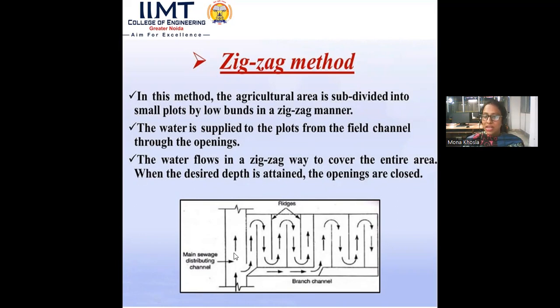If I want to show you in the image, the main channel is distributing water to the channels, and these are the ridges by which the field has been divided, and the water flows in a zigzag but channelized way. And when the water is sufficient, we can close the opening. So here the openings have been closed.